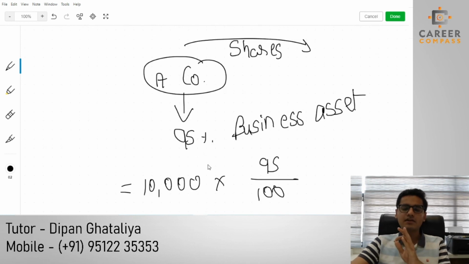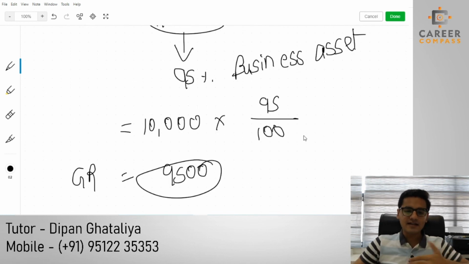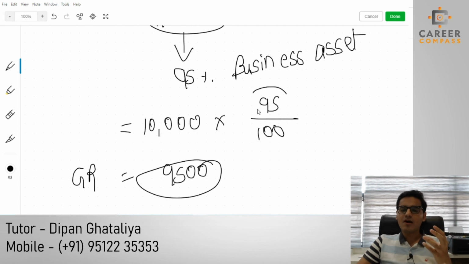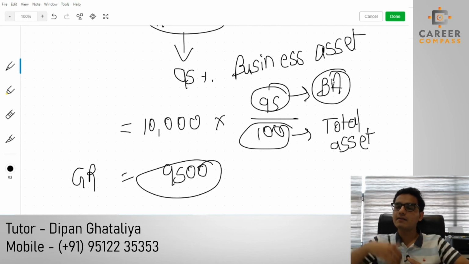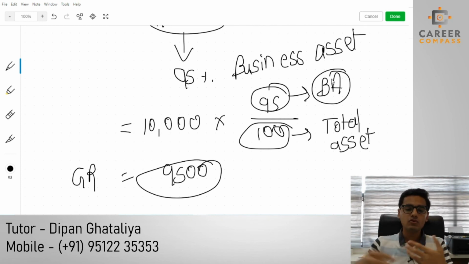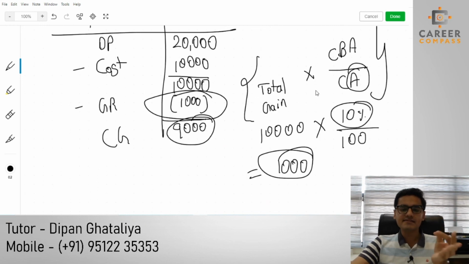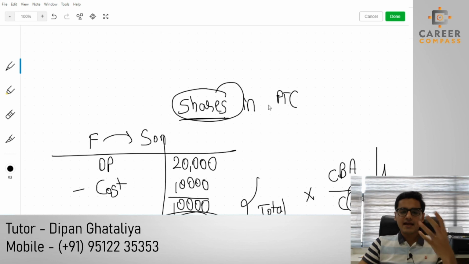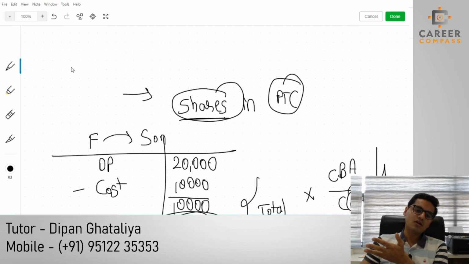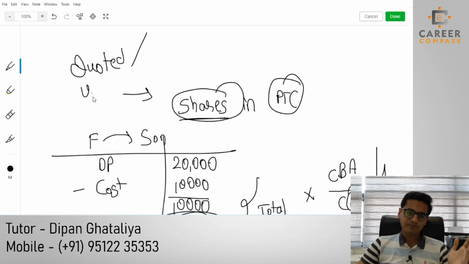The formula is just asking you to take the proportion of how much business asset you have out of your total asset. So if you are a genuine person and have a higher proportion of business asset, you will get more and more gift relief. But please remember, this formula should be applied only if it is shares in a personal trading company, and the shares can be quoted as well as unquoted. It can be both.